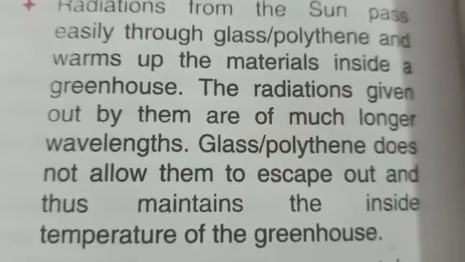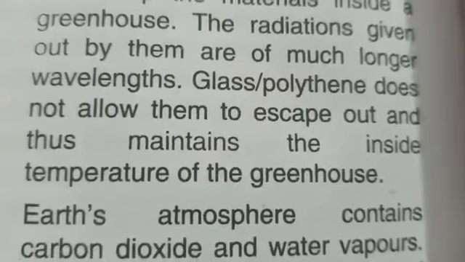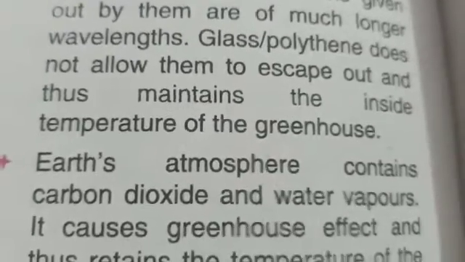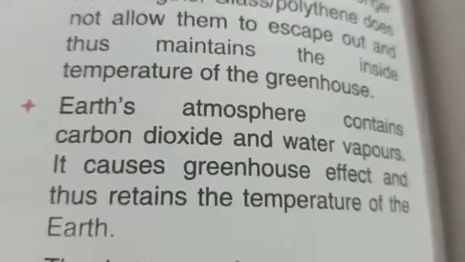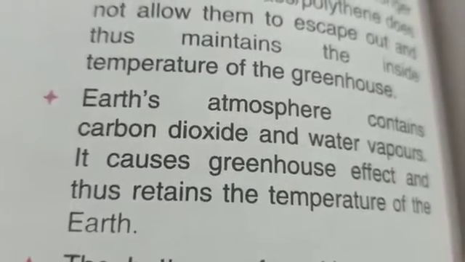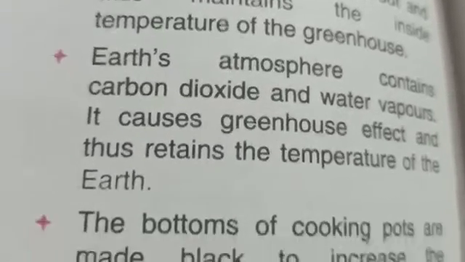Radiations from the sun pass easily through glass and polythene, and warm up the material inside a greenhouse. The radiations given out by them are of much longer wavelengths. Glass and polythene don't allow them to escape and thus maintain the inside temperature of the greenhouse. Earth's atmosphere contains carbon dioxide and water vapors. It causes the greenhouse effect and thus retains the temperature of the earth.